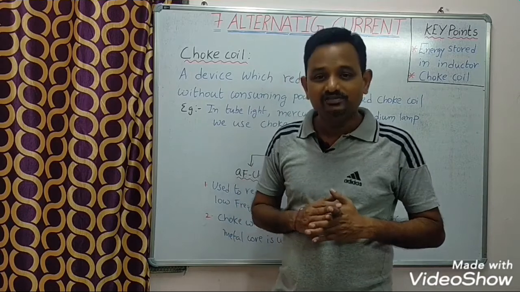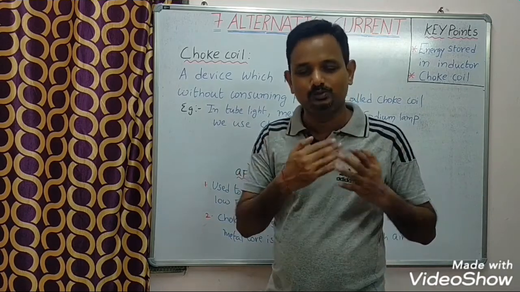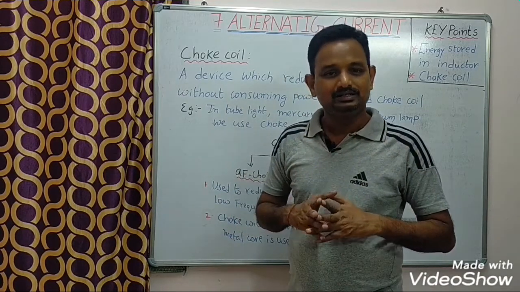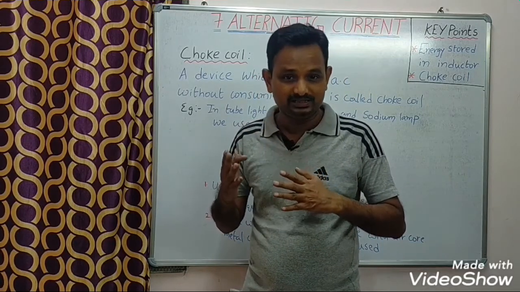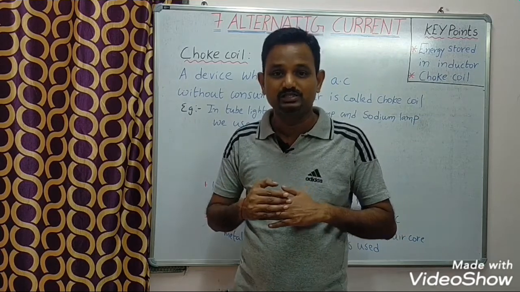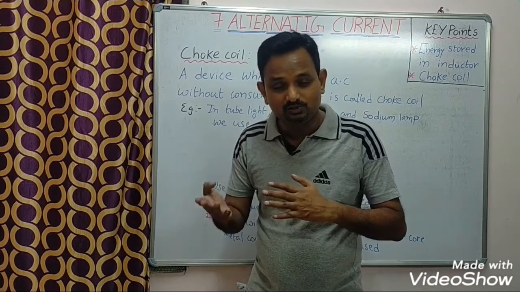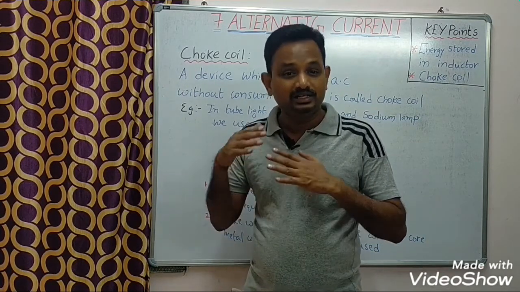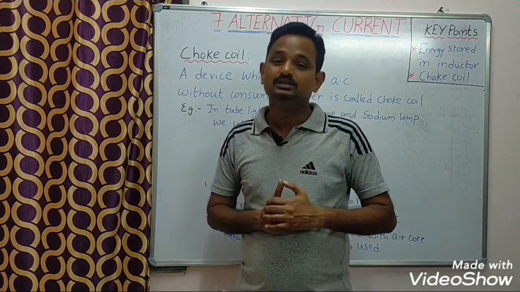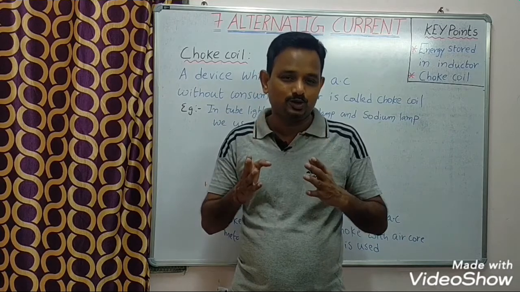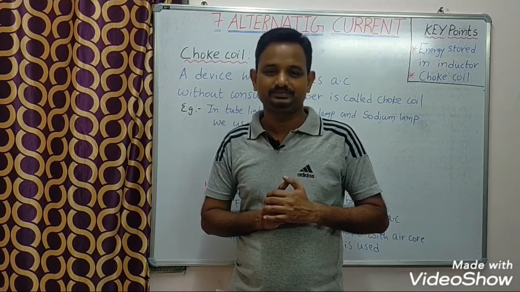Suppose there is no choke coil in a tube light, what happens? Then the tube light can't bear that much voltage, like the 220 volts we are using. So under 220 volts, at that current, the tube light will be spoiled. Due to that, we use a choke coil in a tube light.